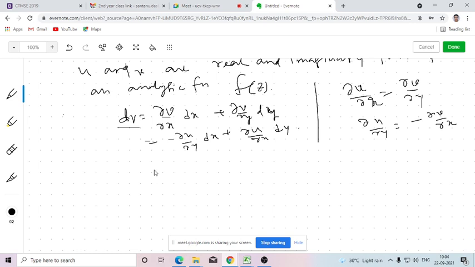Is that clear or not? Yes, sir. Clear. So this is a differential equation, written in the form of m dx plus n dy, where m is minus del u del y and n is del u del x.